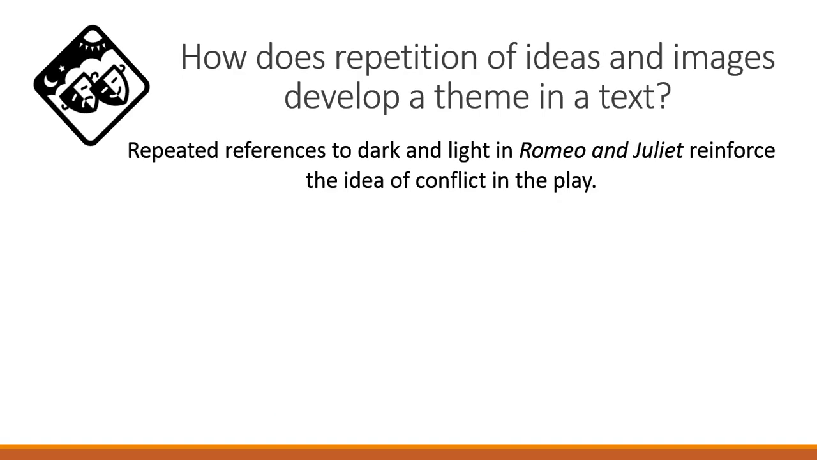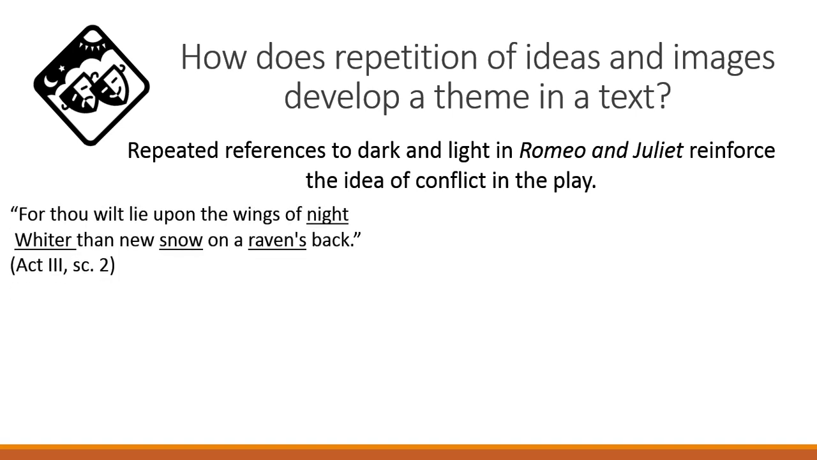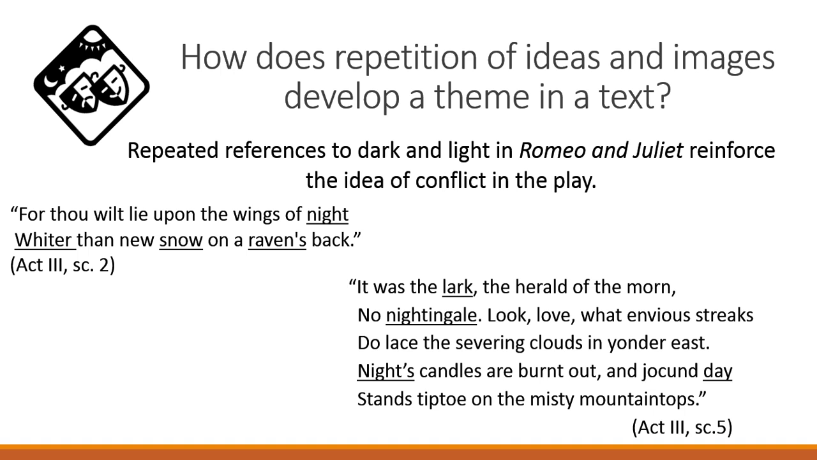How does repetition of ideas and images develop a theme in a text? Repeated references to dark and light in Romeo and Juliet reinforce the idea of conflict in the play. Here we have references to night, whiter than snow, and a raven's back. Raven is a black bird.